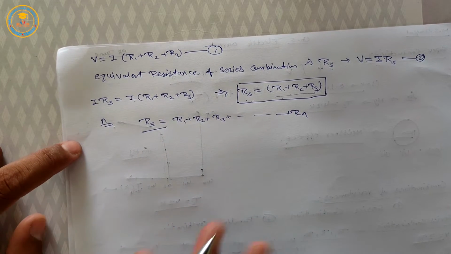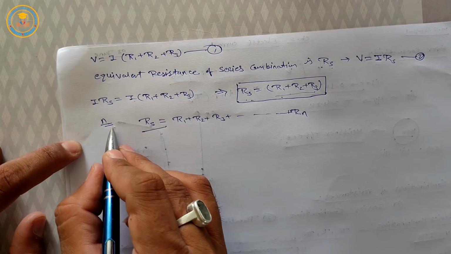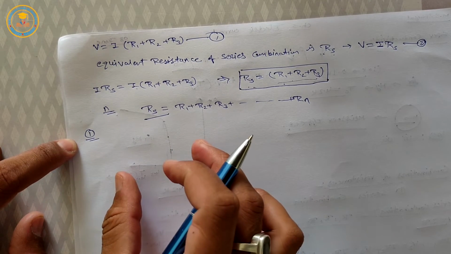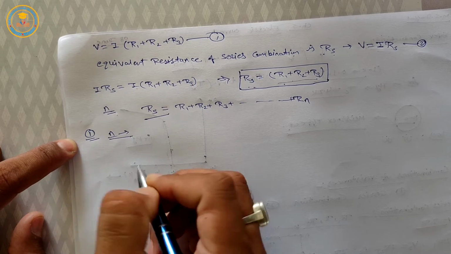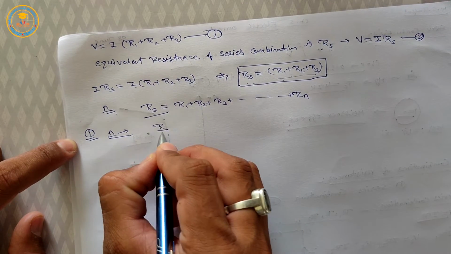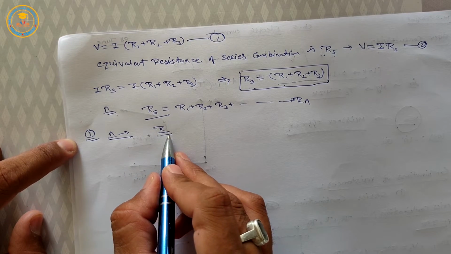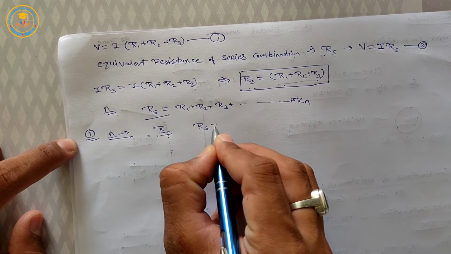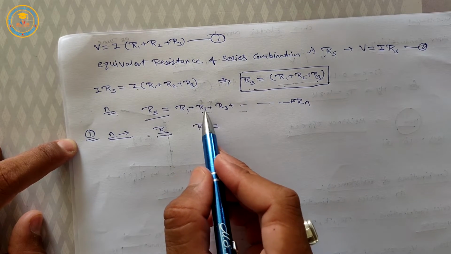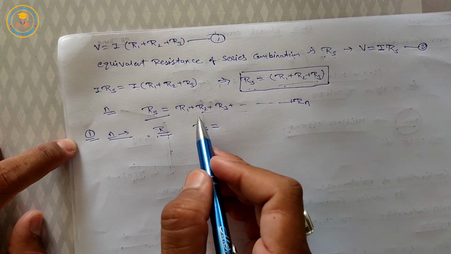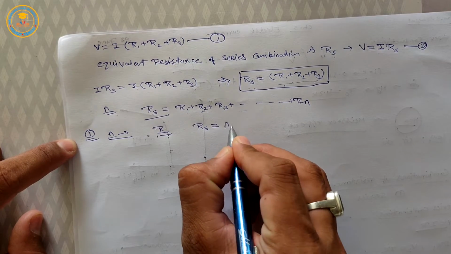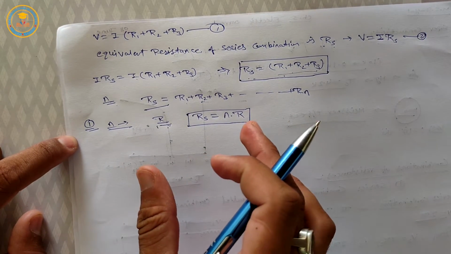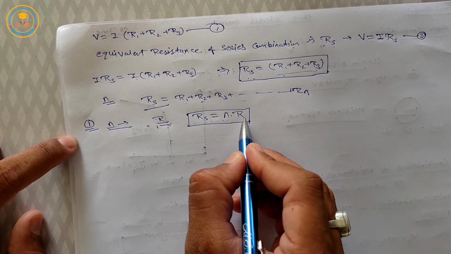This is the resultant resistance of n resistances in series. Now the first point: if we take n resistances of the same value R, it means the value of each resistance is R, and these are combined in series, then the equivalent resistance RS is equal to R plus R plus R and so on, n times, which equals n times R. So if n resistances of the same value R are connected in series, the equivalent resistance is n times R.